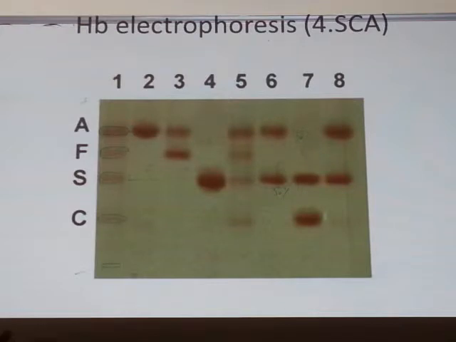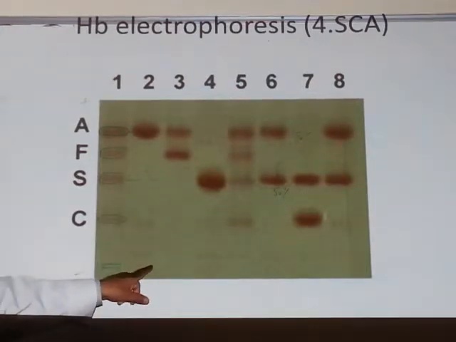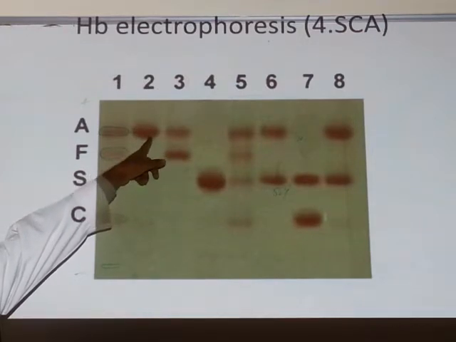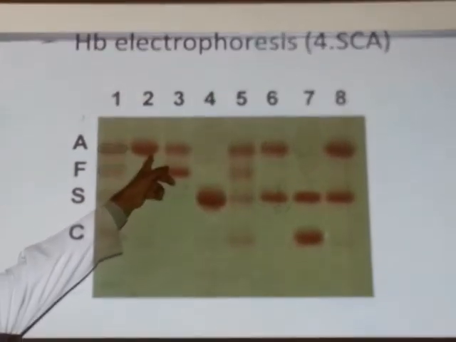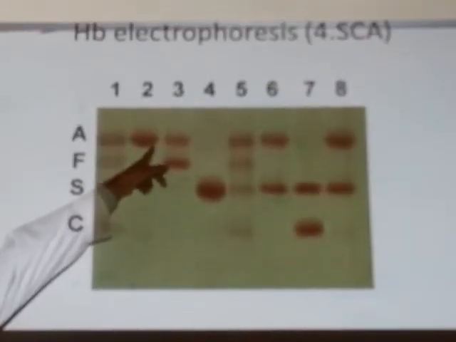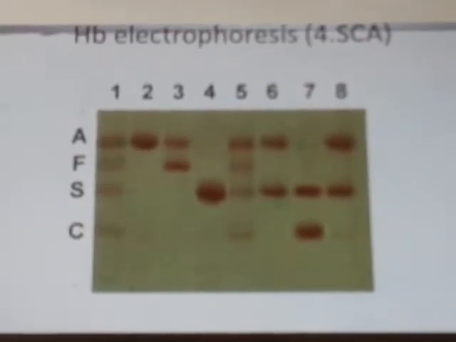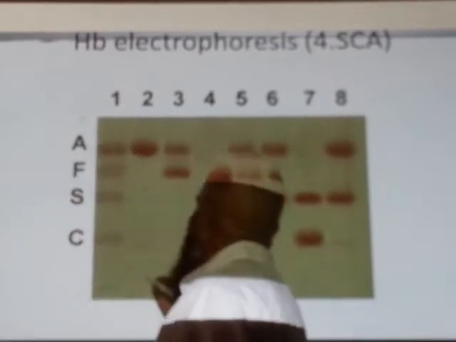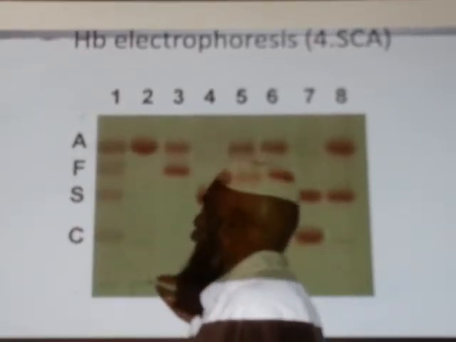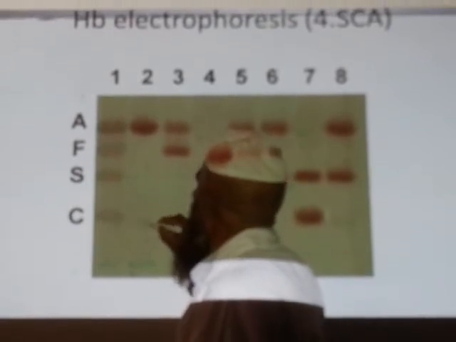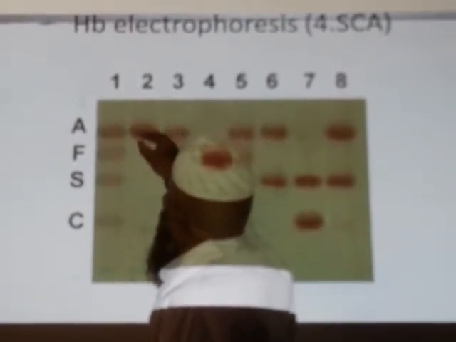Now we compare an unknown sample. We apply one lysate here, and all will move here, making a big band in this area.